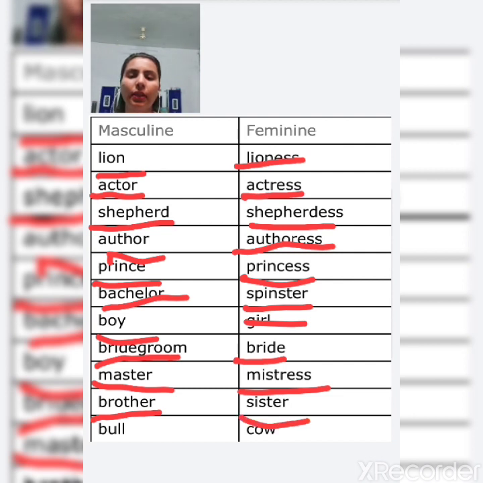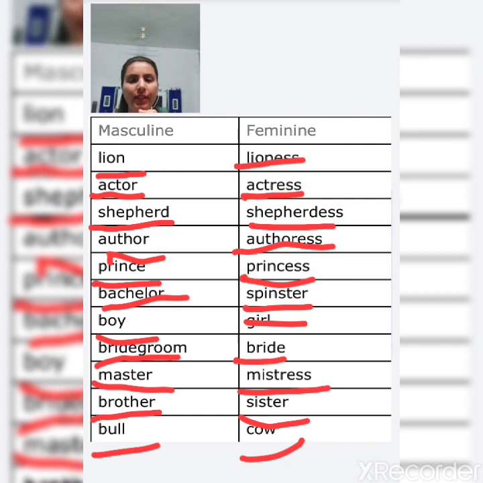Similarly, next is bull, and the feminine of bull is cow. Let's read once again. Lion. The female, or the feminine, of lion is lioness. Next is actor, and the feminine of actor is actress.